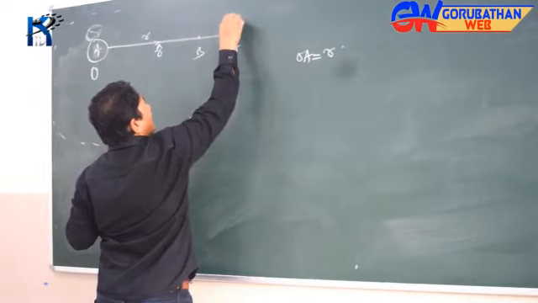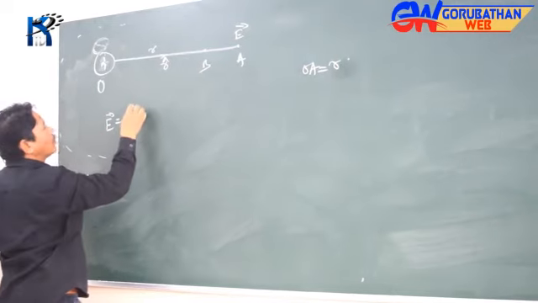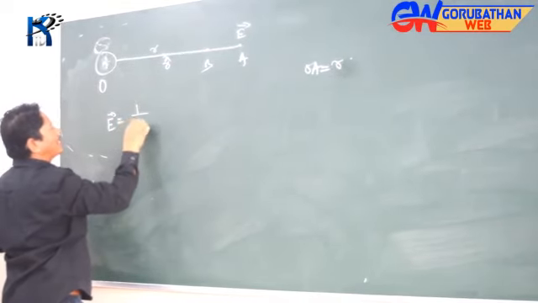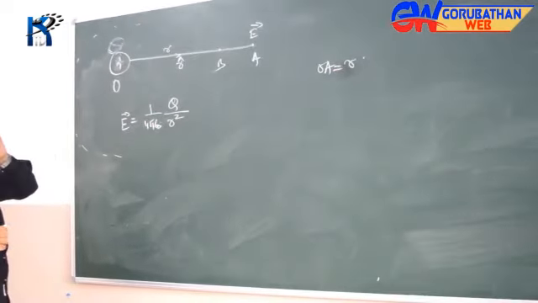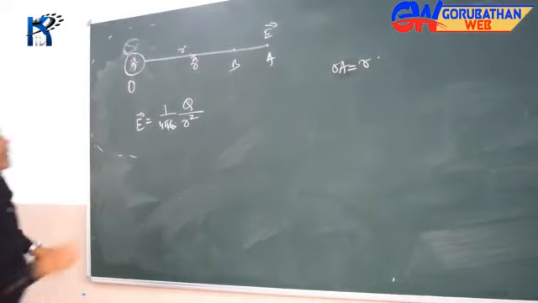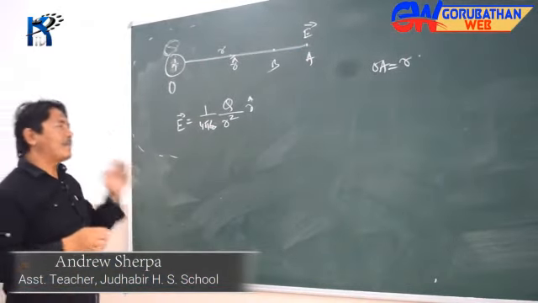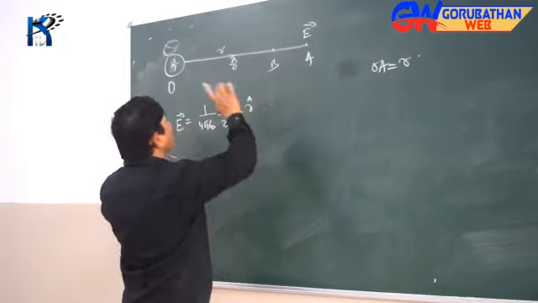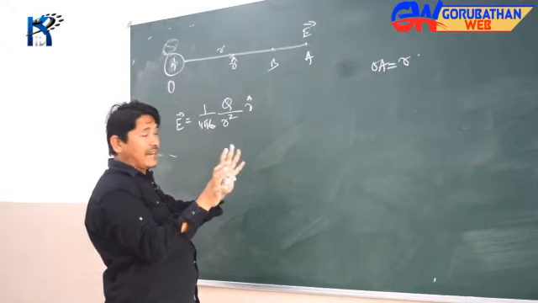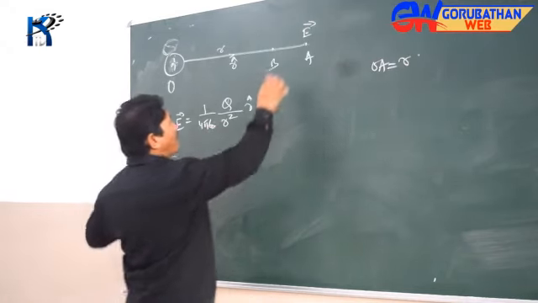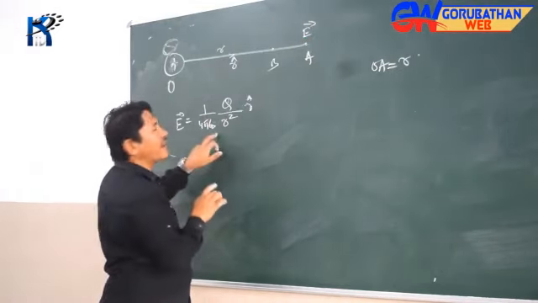The field at A is described as E, and it is given as E equals 1 by 4 pi epsilon naught times Q by r square, along r hat. That's the field at the point A. Why am I bringing in this field idea? Because I'm trying to find out the work done. This derivation is for potential at a point in an electric field. I want to find out the potential at the point A, so first I found the field at A.